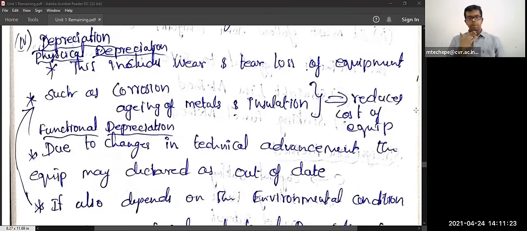Even if I am buying a new two wheeler for 80,000 rupees or 1 lakh rupees, after using it for 1 year, if I am selling that two wheeler, the same 1 lakh will not come. I can't sell that same two wheeler for the same 1 lakh.